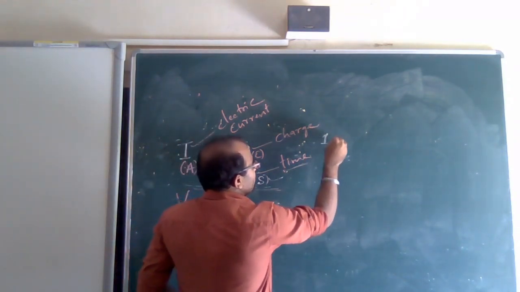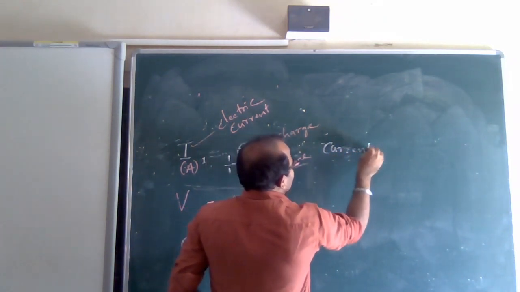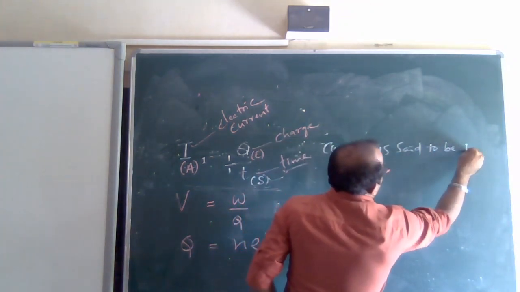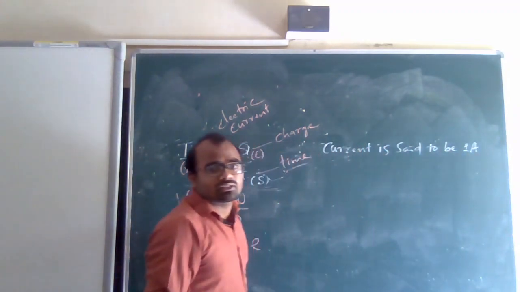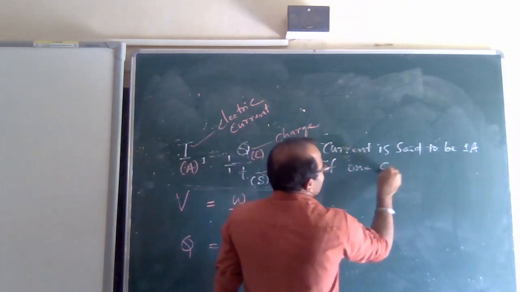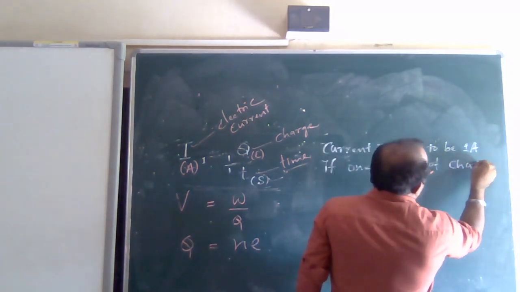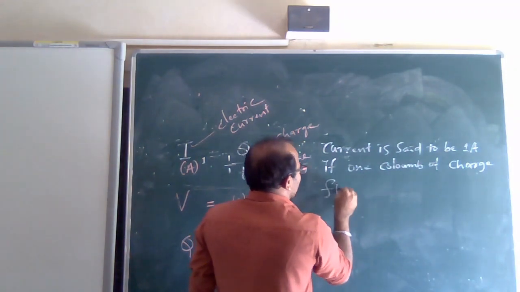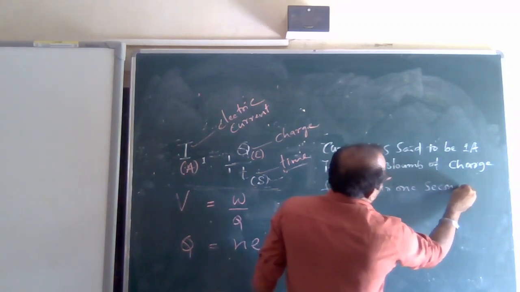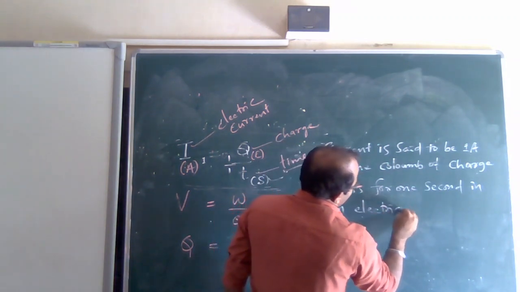Current is said to be 1 ampere if 1 coulomb of charge flows for 1 second in an electrical circuit.